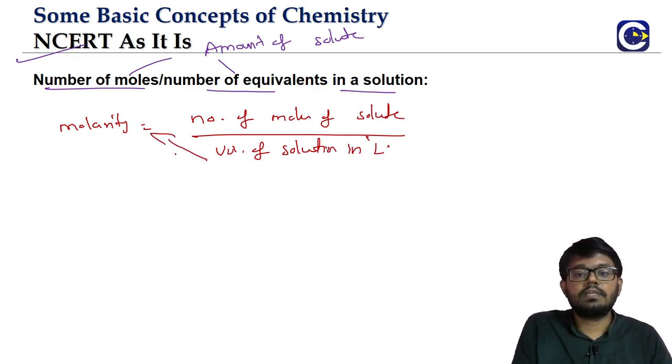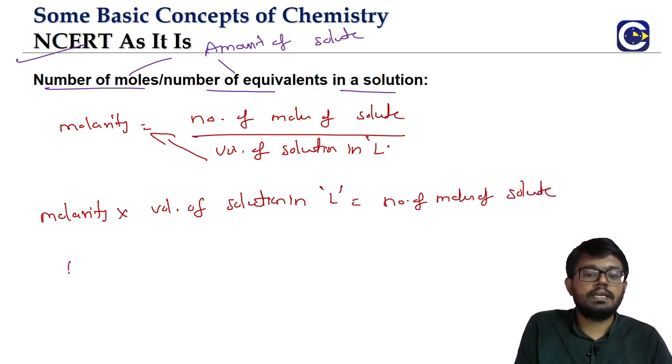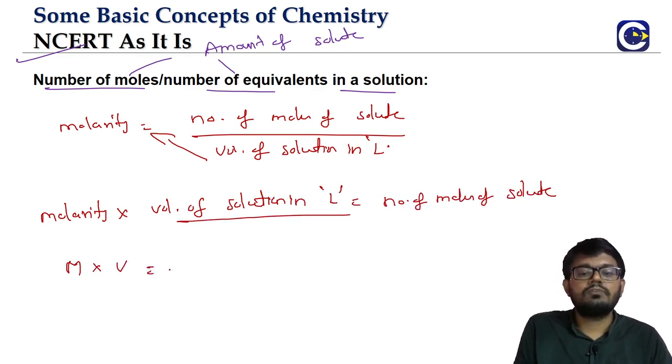So you just take this to the other side. Molarity multiplied by volume of solution in liter will be giving us the number of moles of solute. Molarity we will put with symbol capital M. Volume of solution in liter we will put V. This will be equal to the number of moles of the solute.